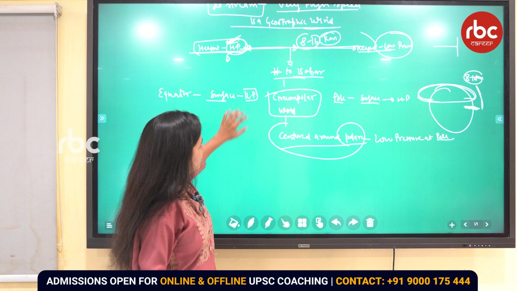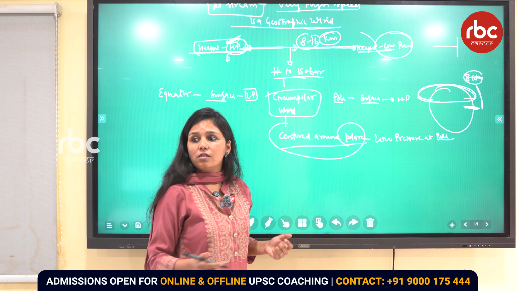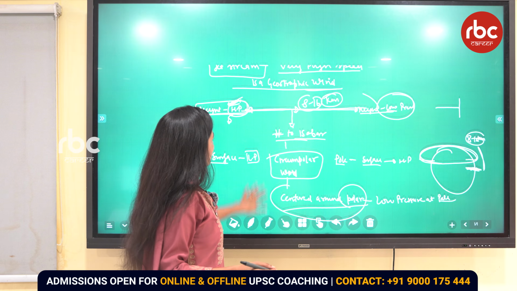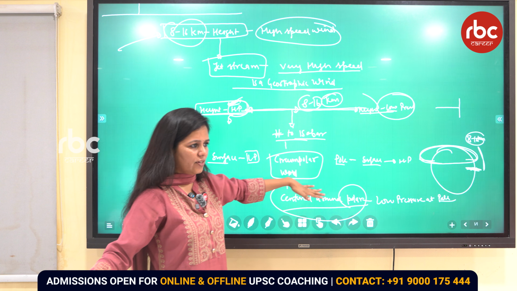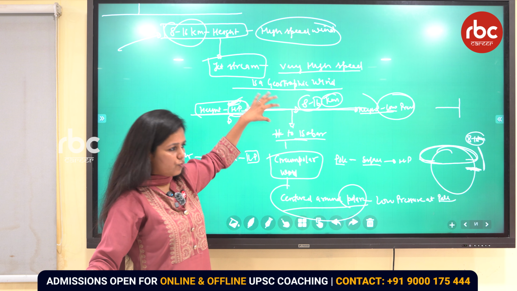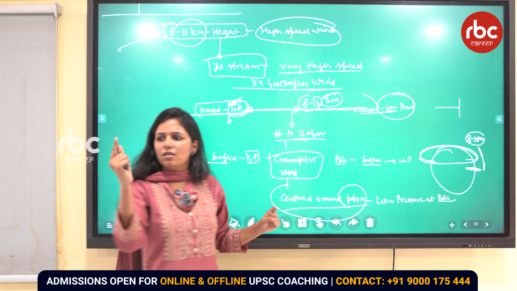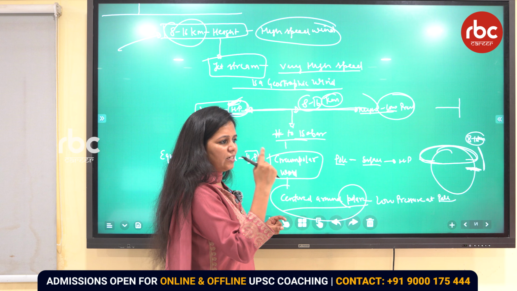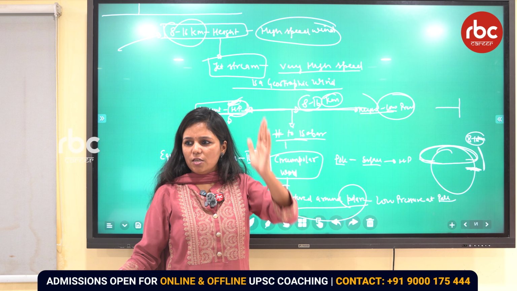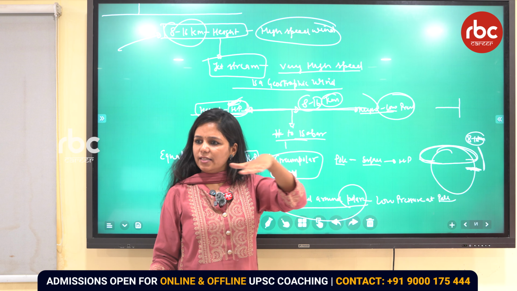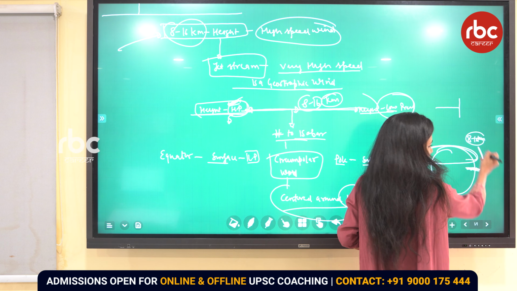Now the next question is, as far as this jet stream is concerned, which is a kind of geostrophic wind, if this wind is blowing from equator to the pole, not at the surface but at the height, this jet stream is otherwise called the circumpolar wind. Circum means it is circular. Why? Because it is parallel to the isobar. It is not moving in the direction of the pressure gradient force. It is perpendicular to the pressure gradient force, right? And that's how it is parallel to the isobar.